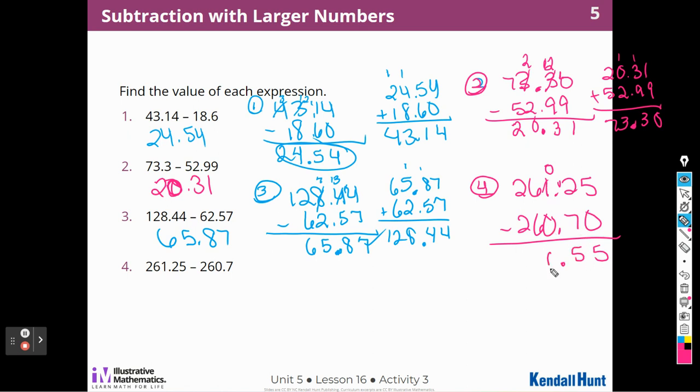0 minus 0 is 0. 6 minus 6 is 0. And 2 minus 2 is 0. So the answer to this one, I think, is 55 hundredths.